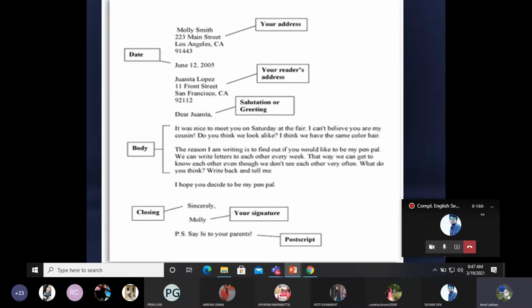So PS stands for postscripts. Say hi to your parents. Now this remark is not mentioned in the main body if you look at the main body itself. However, it came to your mind later that you wanted to convey regards to someone's parent or the receiver's parent. So have you understood this entire picture of informal letter?